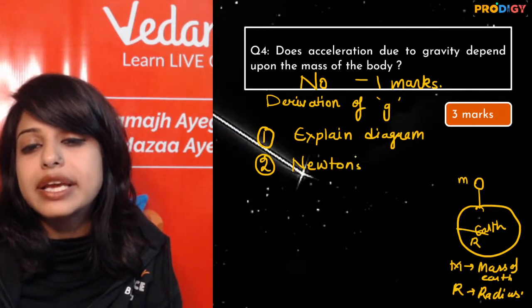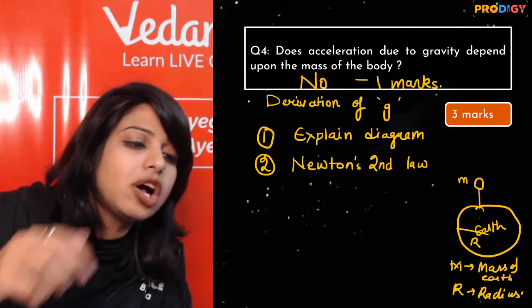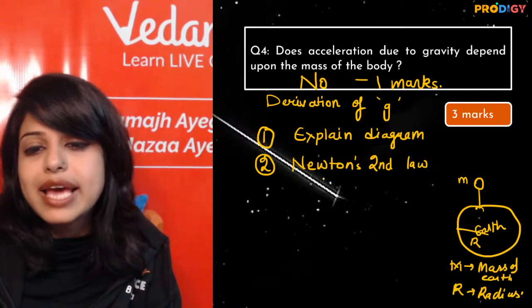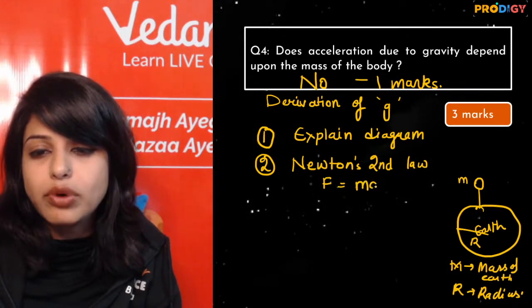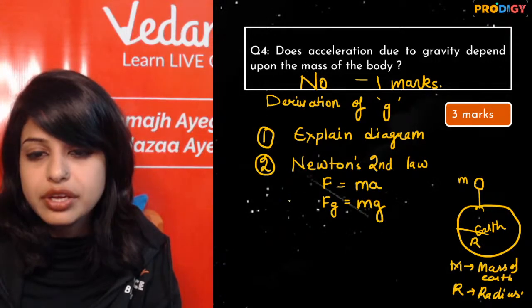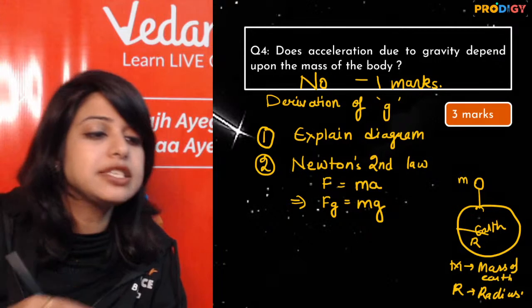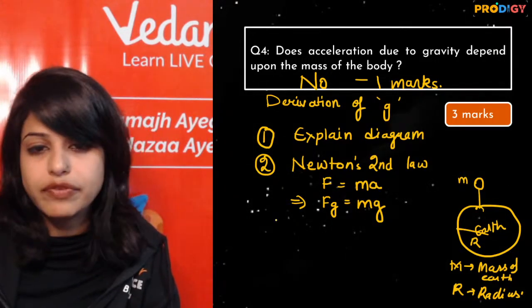When you are done with this, your second step is Newton's second law. What is Newton's second law? Very good, Gauri. It is F equals m into a. Now, as this is force of gravity, this becomes m into g. Right? So instead of ma, we write mg. Yes, Bharat. This is what we are telling.